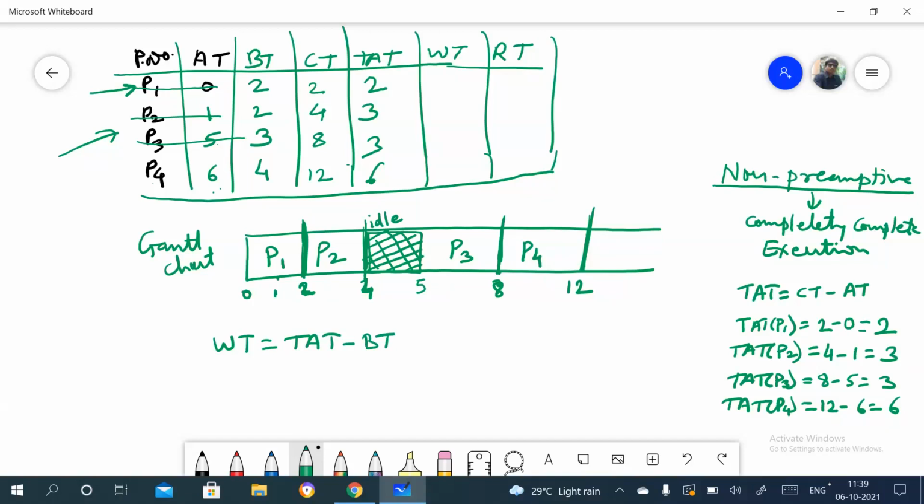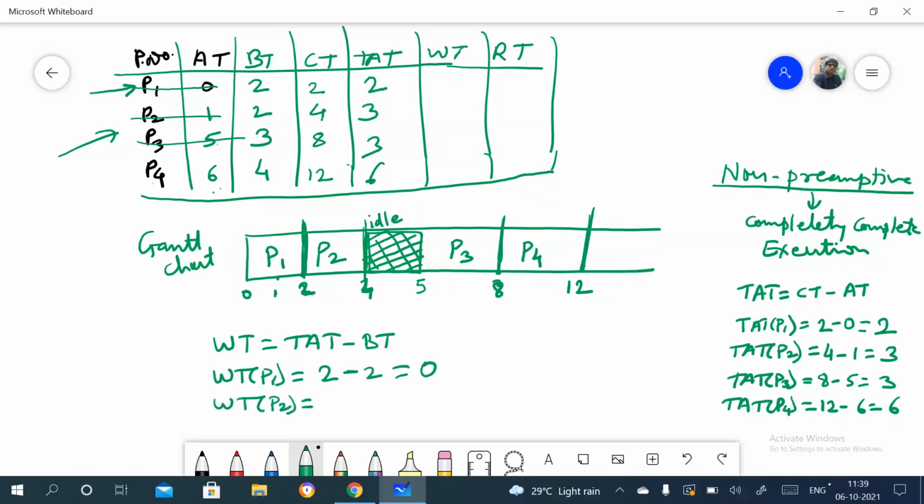So this is the formula for the waiting time. Now for P1, what is the waiting time? What is the turnaround time for this? Waiting time for P1, we can say turnaround time for P1 is 2 minus the burst time, which is again 2. So which is 0, right? Same thing we can see